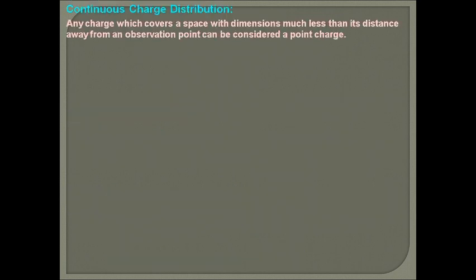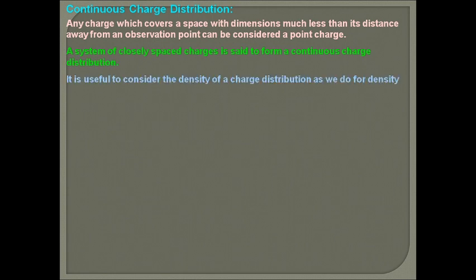Next, we have to discuss the different types of charge distributions, continuous charge distributions, because any charge which covers a space with dimensions much less than its distance away from an observation point can be considered as a point charge. But a system of closely spaced charges is said to form a continuous charge distribution.